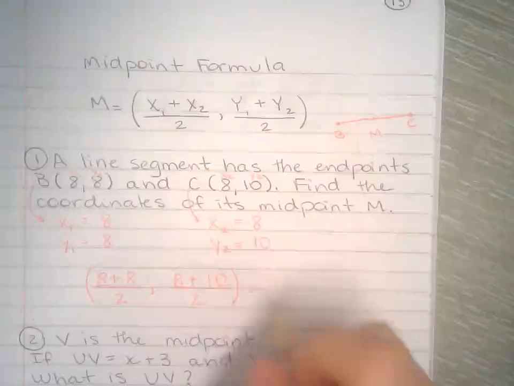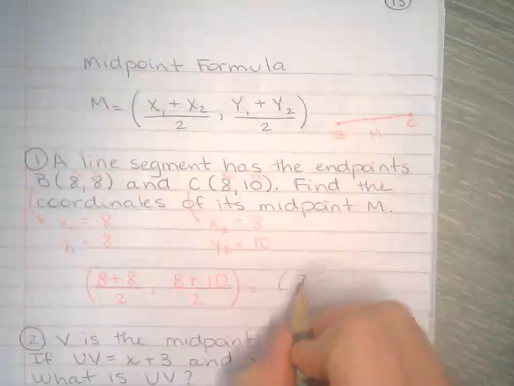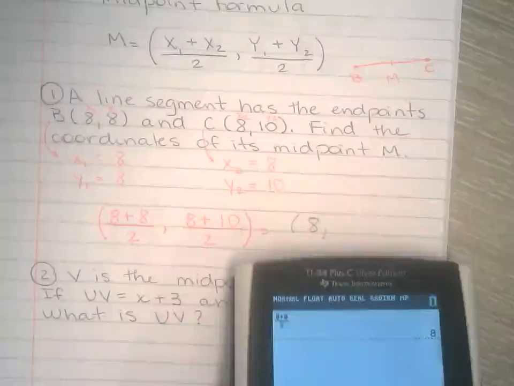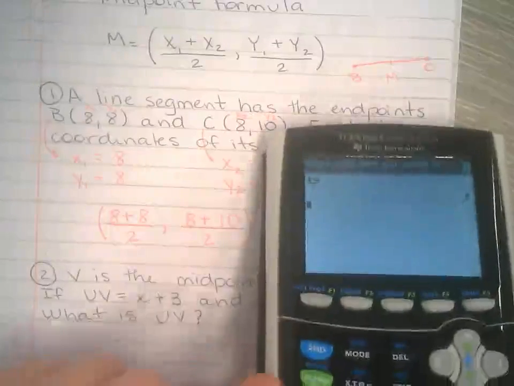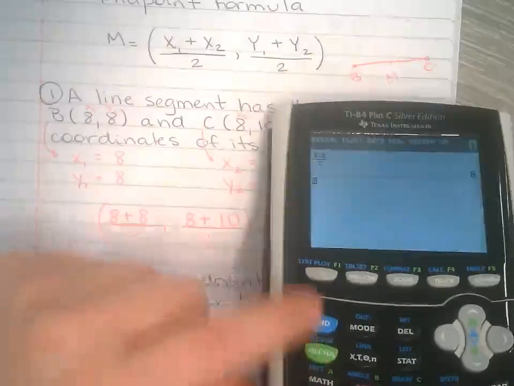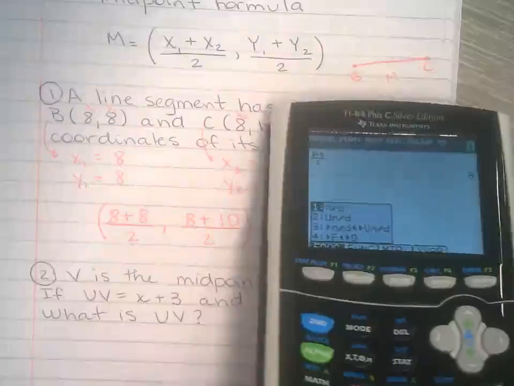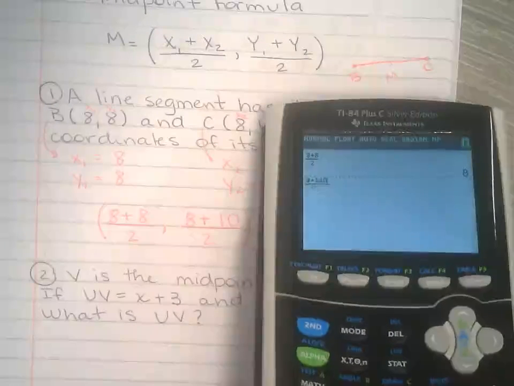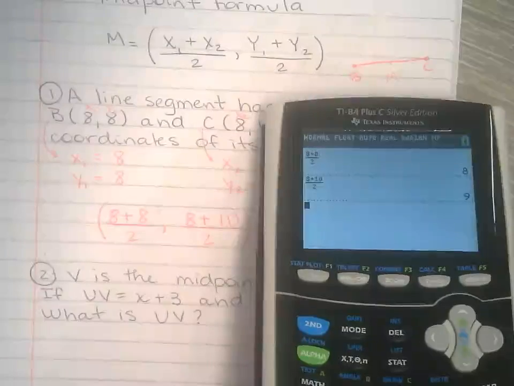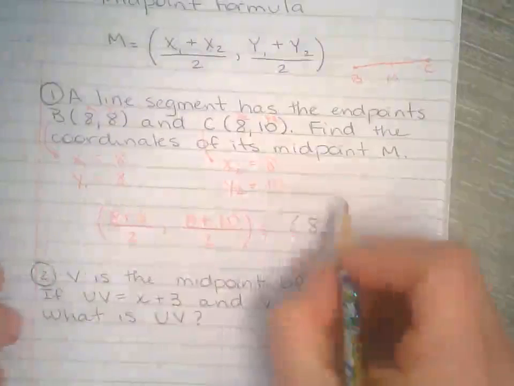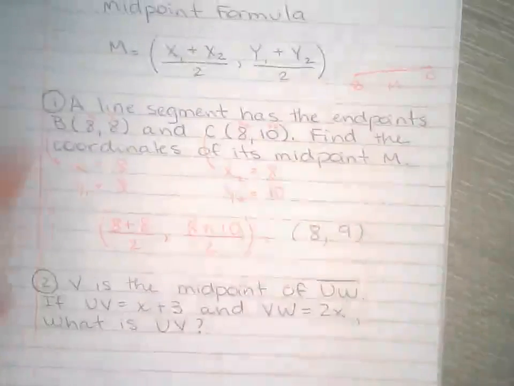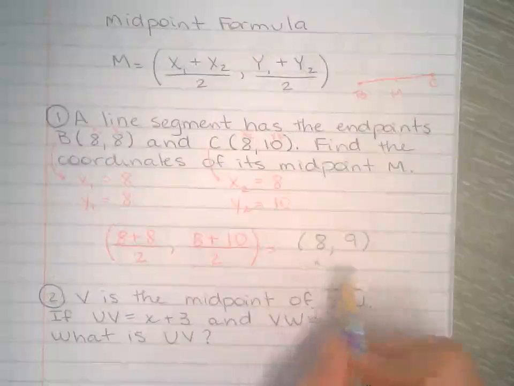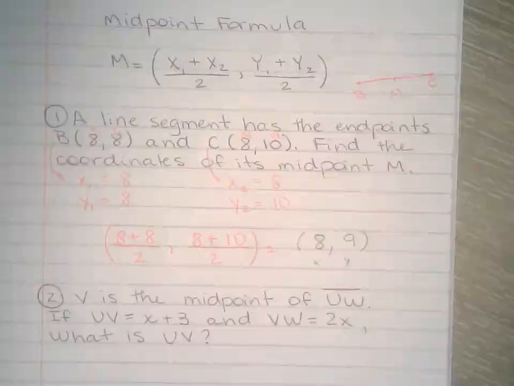Okay, so I got 8 for x. Now I'm going to do the same thing so I can find y. Again, alpha, y equals, enter. And then you type it in the way you have it on your paper. 9. So the midpoint between B and C is 8, 9. 8 for x, y is 9.